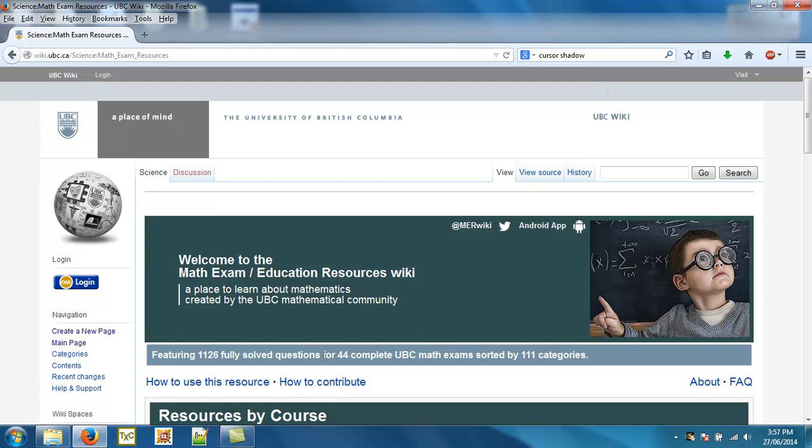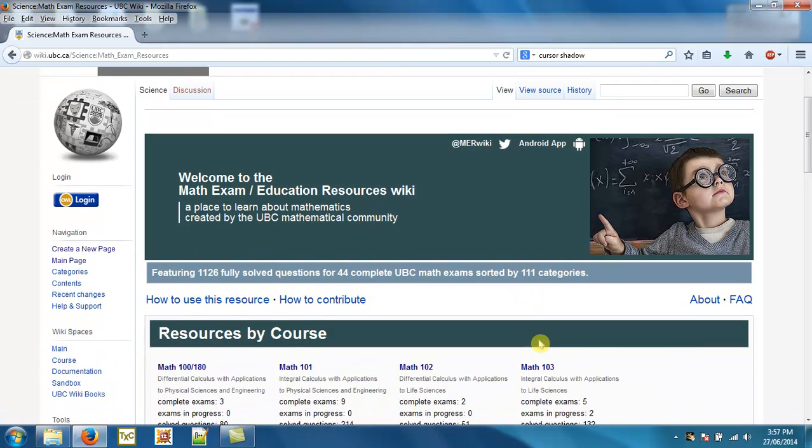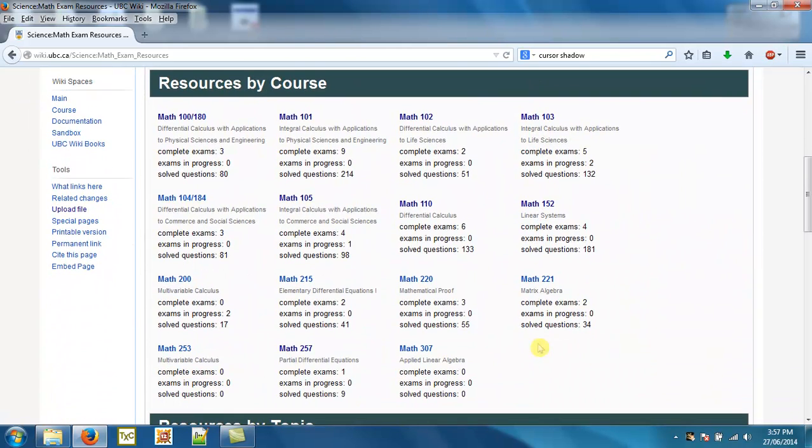So here we have 1,126 fully solved questions for 44 complete exams and sorted by 111 categories. When you go to this main page, you can see the resources by course. Here we have a listing of the courses from Math 100 all the way up to currently, I guess, Math 257, since Math 307 isn't populated yet. Here they have the titles of the courses, the number of solved questions, the number of complete exams, and the number of exams in progress.